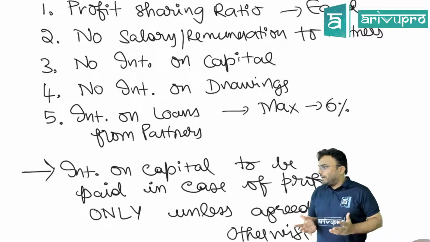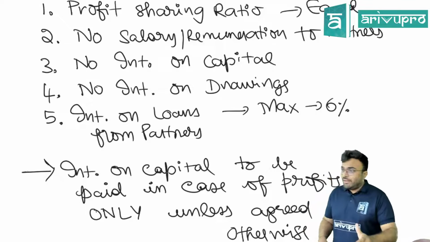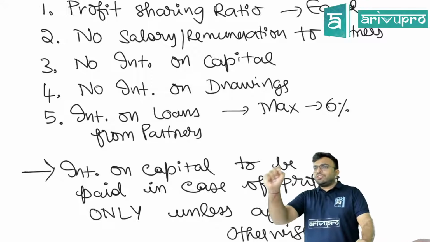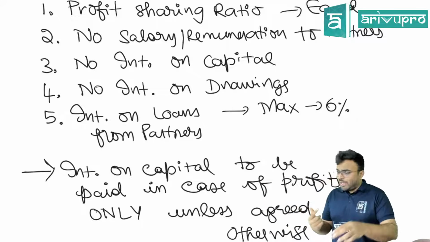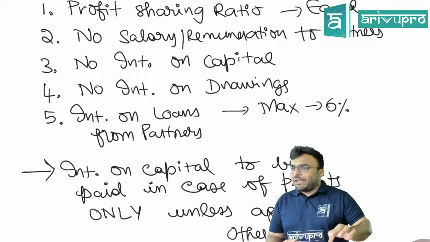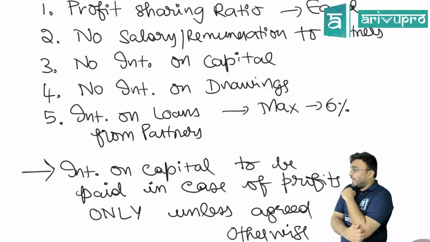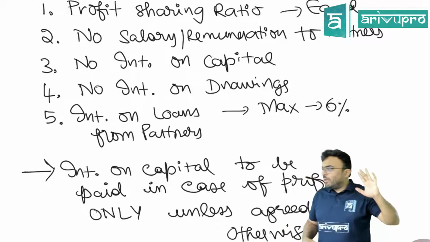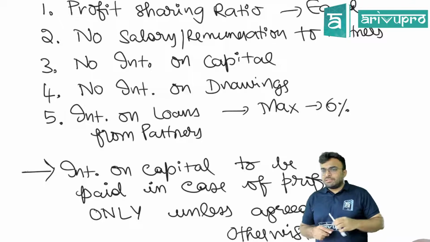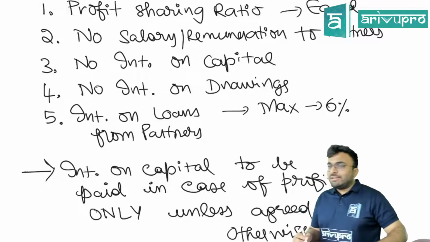We have agreed, no, as partners. But if it is not agreed, we have just agreed that interest on capital is 8%, then we can pay interest on capital. These 5 points will not be applicable. Clear, interest on capital we can pay. But if it is not agreed, then it will be paid only if there is profit. Only if there is profit. Are you following this? Did you get this?